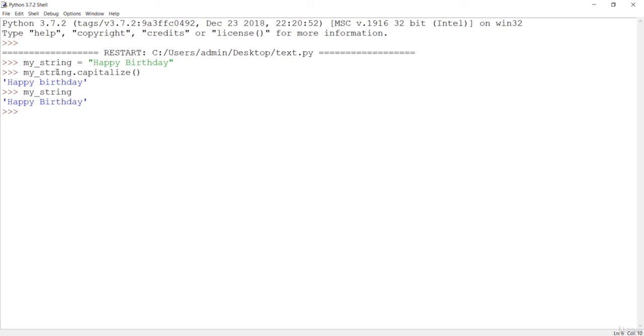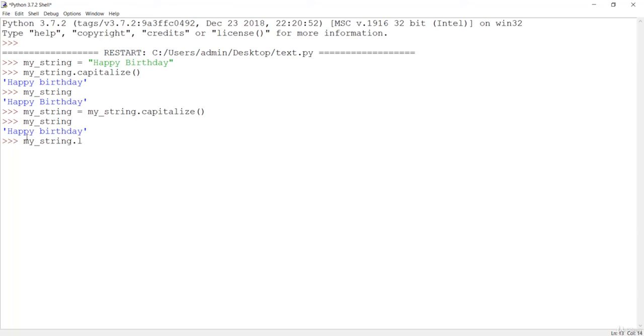If you want to make the change, you have to assign it like this: my string equals my string with the inbuilt method capitalize called on it. If you do this, you can see that your string will be changed to the capitalized version. Just remember that.